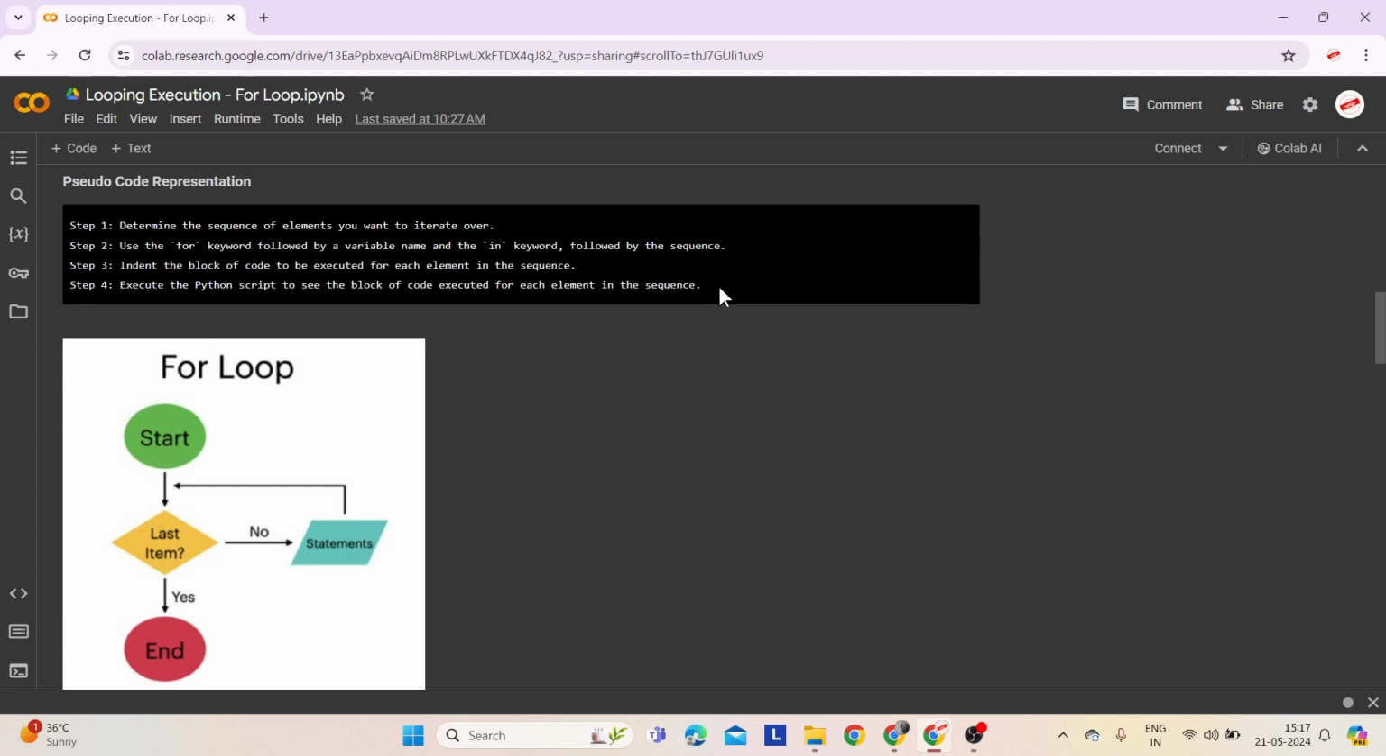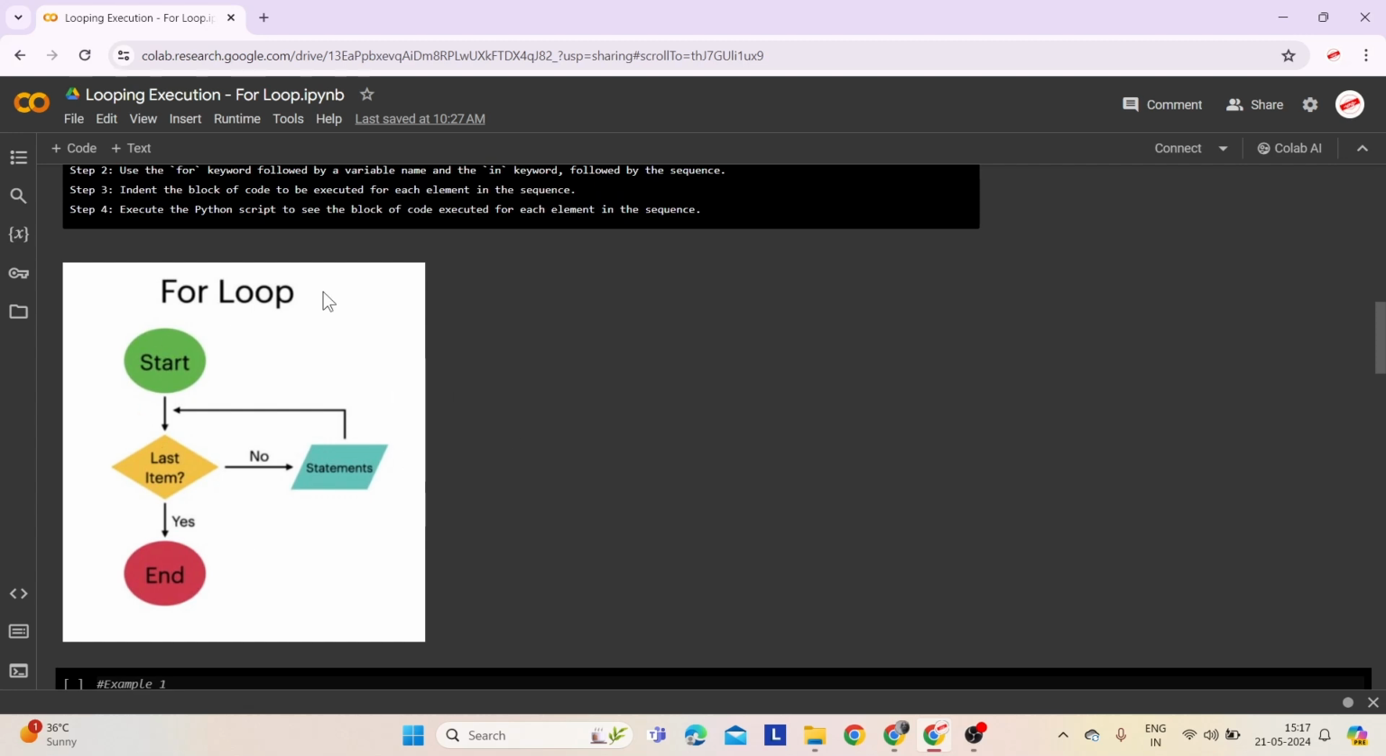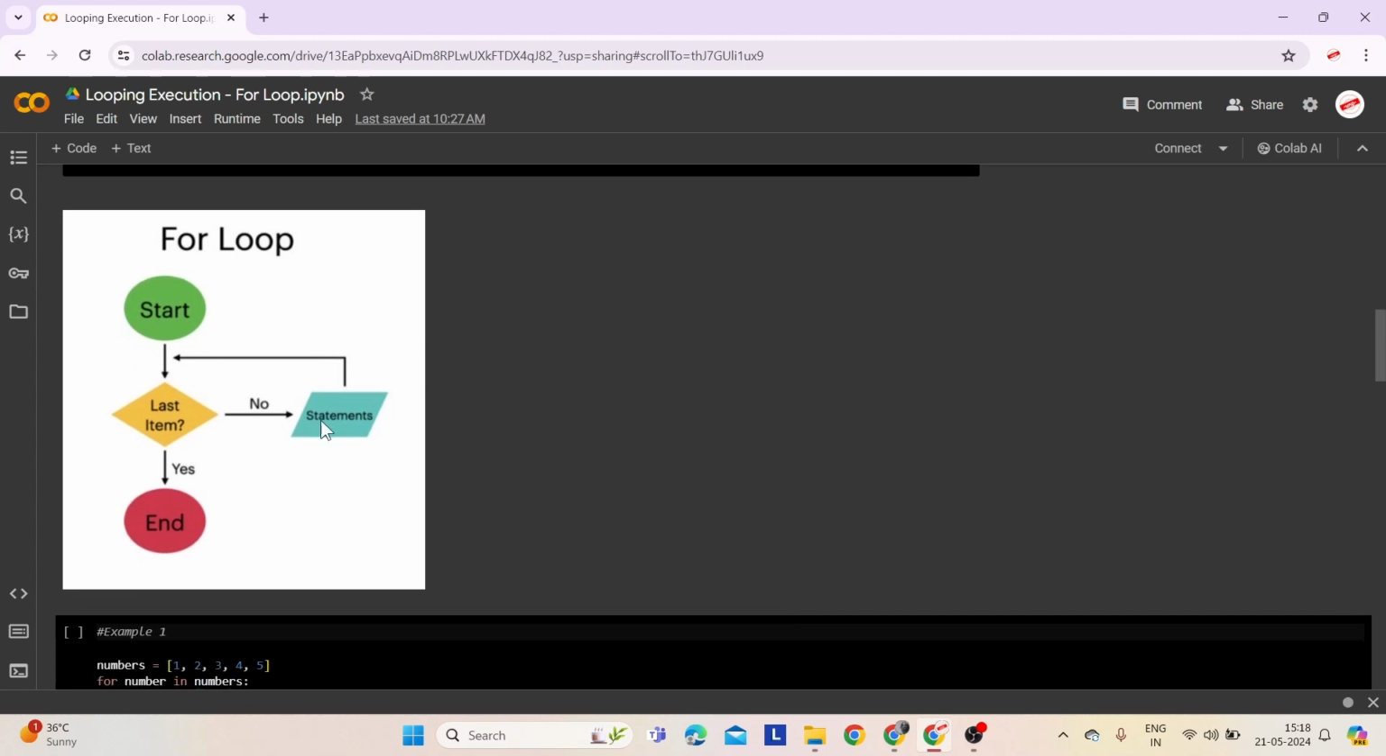Step 4. Execute the Python script to see the block of code executed for each element in the sequence. Means execute your Python script to see the code run for each item in the sequence. Now, as you can see on the screen, the image is a flowchart for a for loop. It shows the steps involved in a for loop, starting with start, then checking if it's the last item. If not, it executes the statements and loops back to the check. If it is the last item, it ends the loop. This is an example using a flowchart.